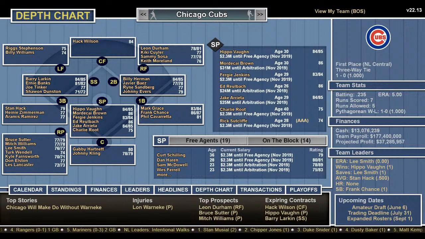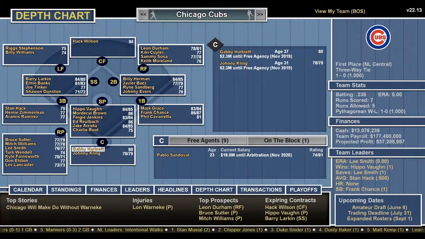Catchers, Gabby Hartnett and Johnny Kling. Hartnett's old school, 20s and 30s. Johnny Kling is farther back, in the early 1900s. Wow. I think Ron Santo should be on that team.